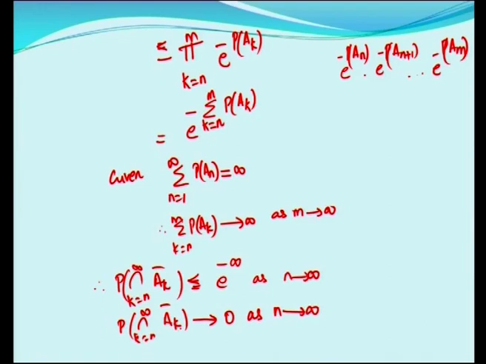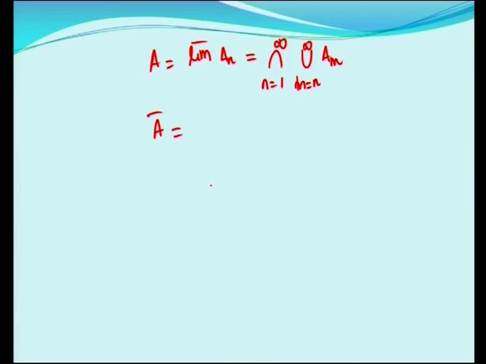Now, next we will take A. What is A? A is the limit superior of AN, that is intersection N is equal to 1 to infinity, then union M is equal to N to infinity AM. From this what is A bar? Using De Morgan's theorem, intersection will become union and union will become intersection when you take the complement.